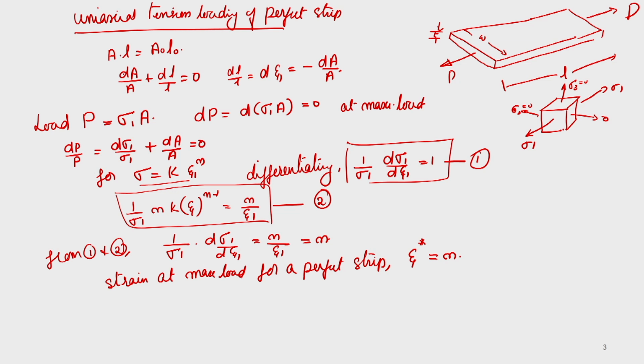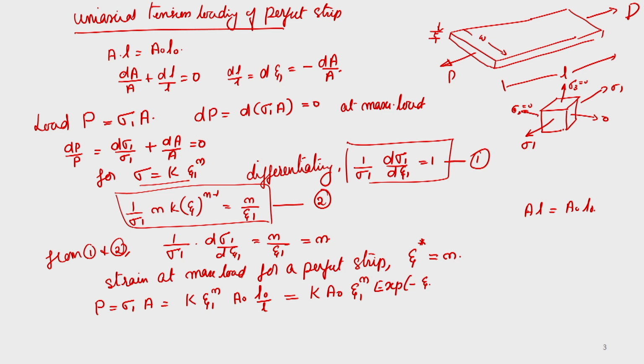So, in a perfect crystal or a strip, the load to deform the strip we can get as P is equal to sigma 1 A. So, you can write sigma 1 is equal to K epsilon 1 raised to n, and A, because A into L is equal to A naught into L naught, we can write as A naught into L naught by L. So, we can write it in this form as K A naught epsilon 1 raised to n into exponential minus epsilon 1.